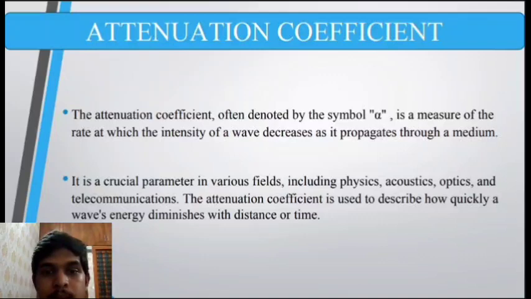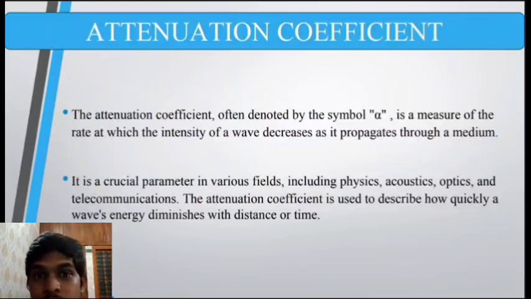It is a crucial parameter in various fields, including physics, acoustics, optics, and telecommunication. The attenuation coefficient is used to describe how quickly a wave's energy diminishes with distance or time. So mathematically, this attenuation coefficient will tell you how the intensity or the strength of the light is going to diminish as it travels through the fiber or through a particular media.